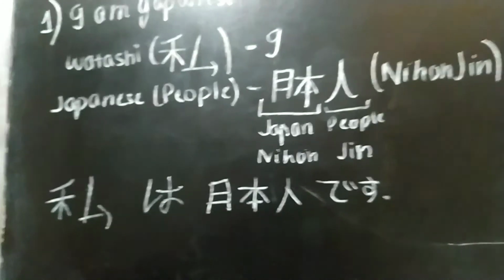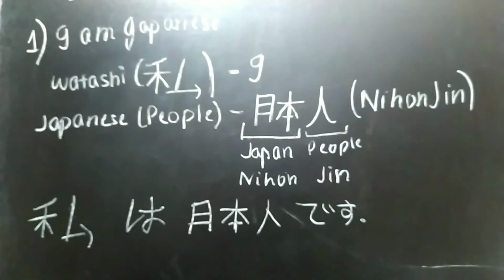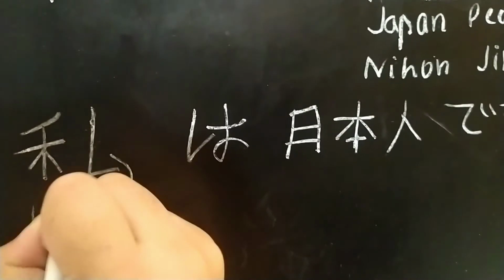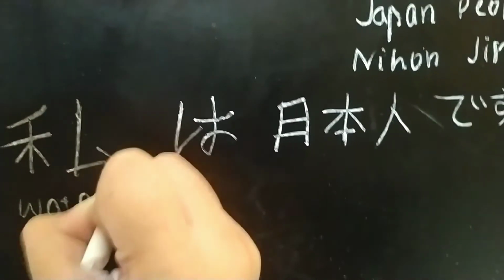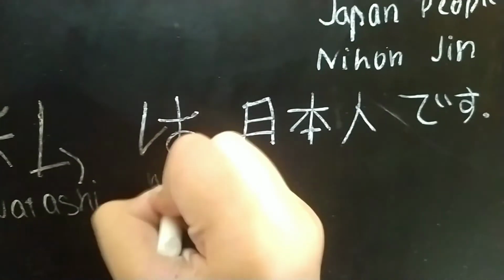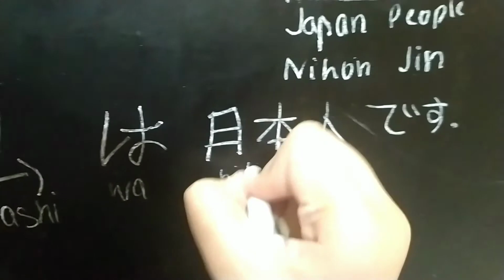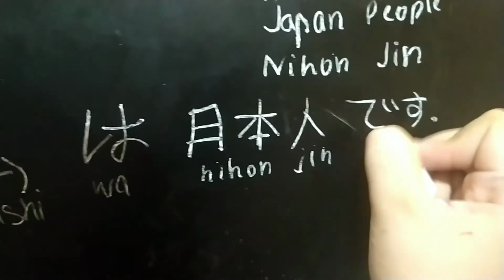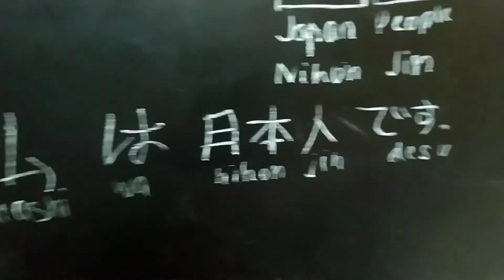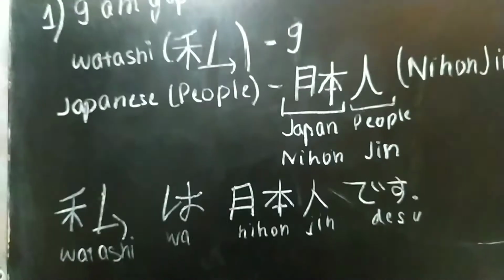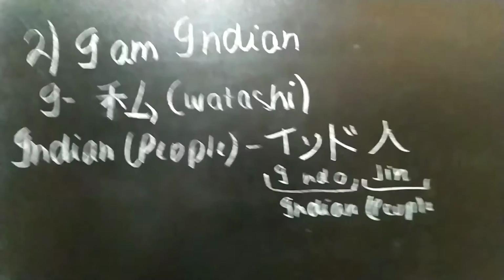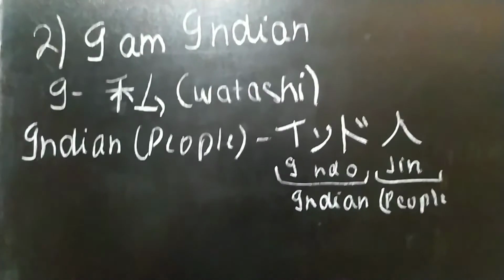Okay, so we will write it like this. This means I am Japanese. That means Nihonjin. Watashi wa Nihonjin desu. So watashi means I and wa is a particle and Nihonjin means Japan people and desu, verb. And watashi wa Nihonjin desu. I am Japanese.